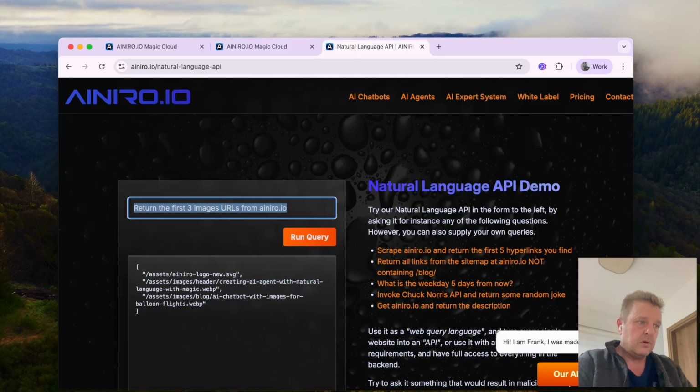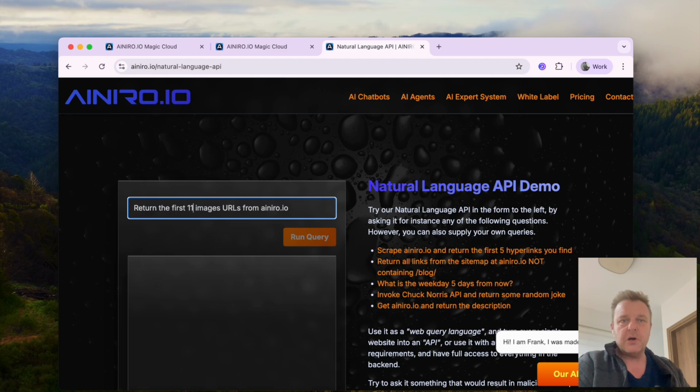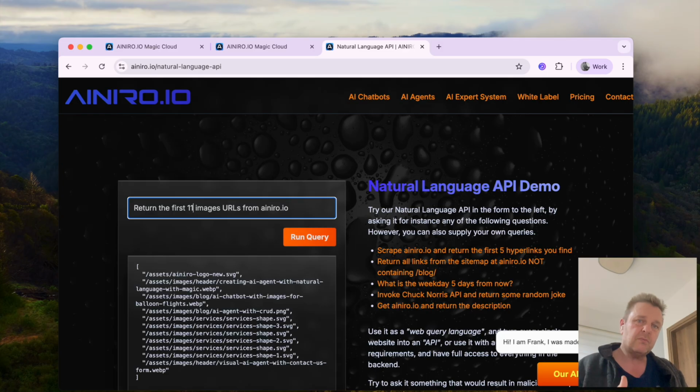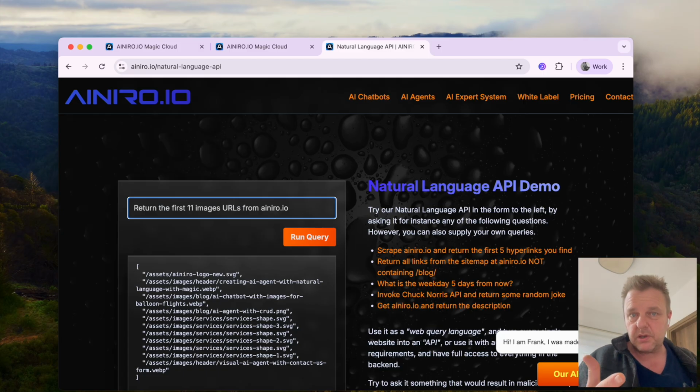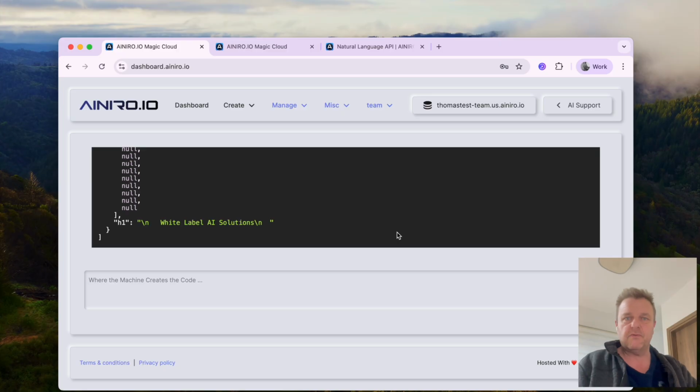So I can now use this, and you can see this because of the speed, it's 0.5 seconds or something, right? If I say 11 images from iNiro, then it's going to have to regenerate the code. But I can also generate Hyperlambda files that take input arguments, at which point we're back to deterministic code again. I can generate it using natural language, verify that it actually works, and then I have a reusable tool. At which point this thing basically becomes a self-evolving AI agent.